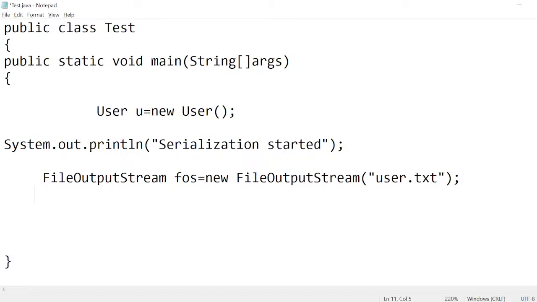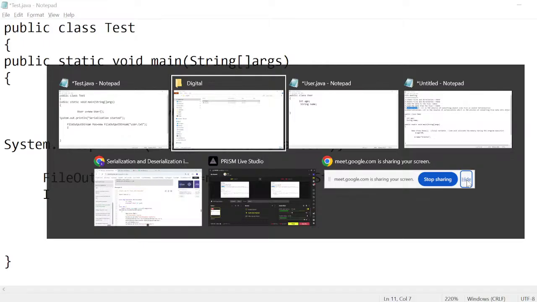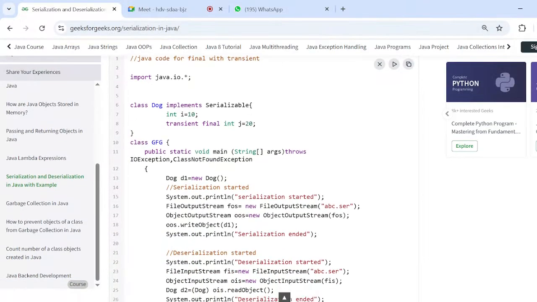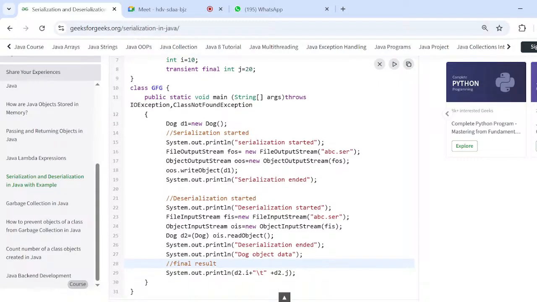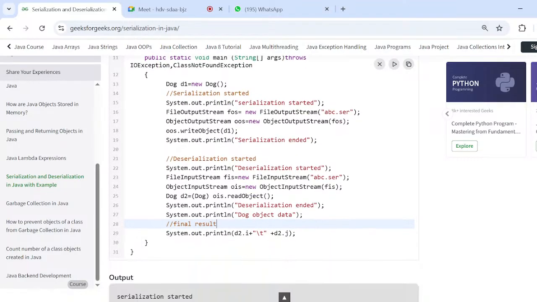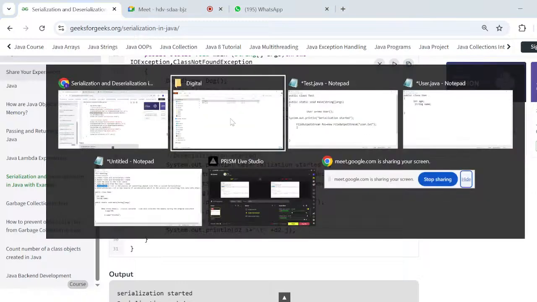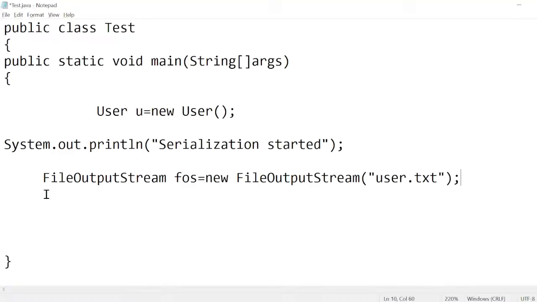And here we need to take the object output stream. These two are the predefined classes, FileOutputStream and ObjectOutputStream, and this is the method which is coming from this class.